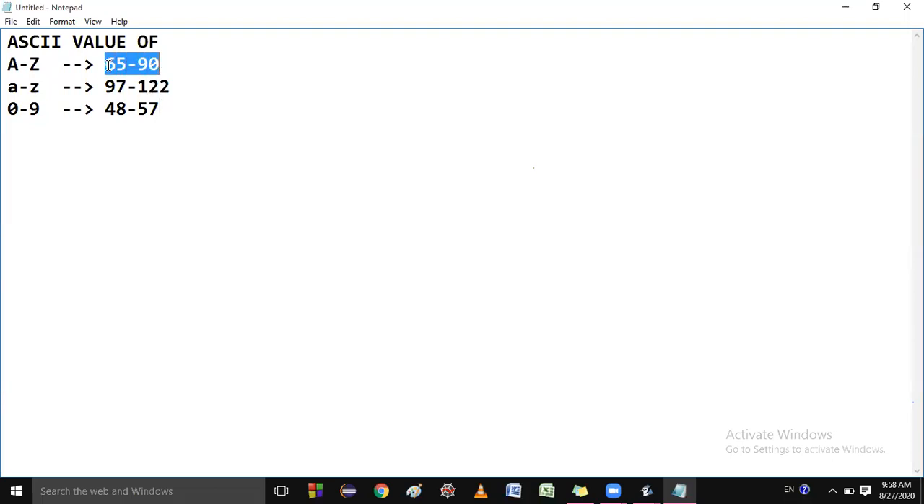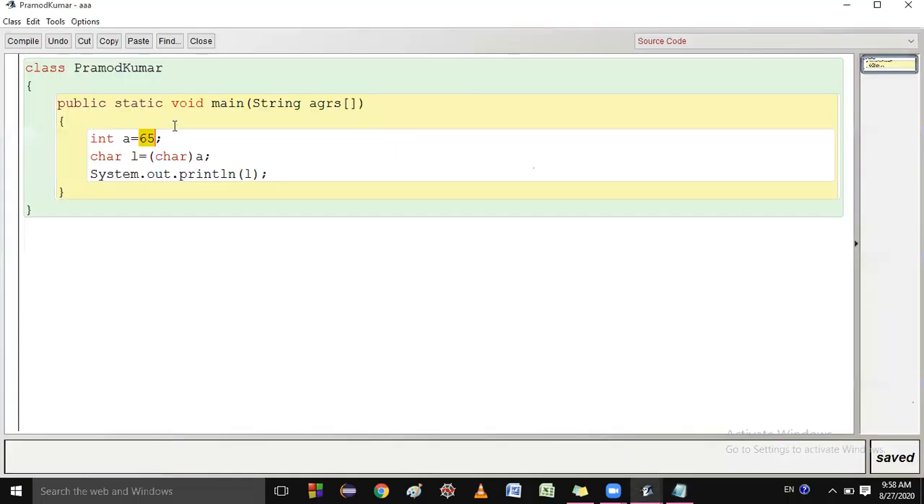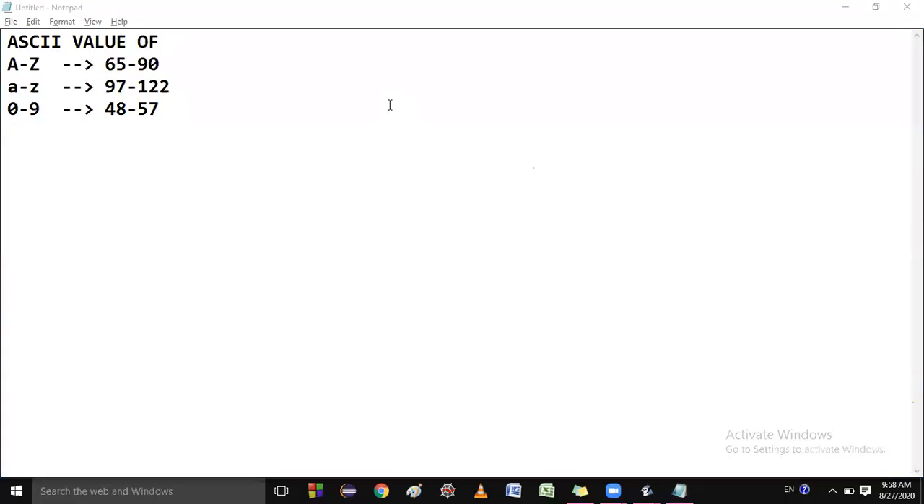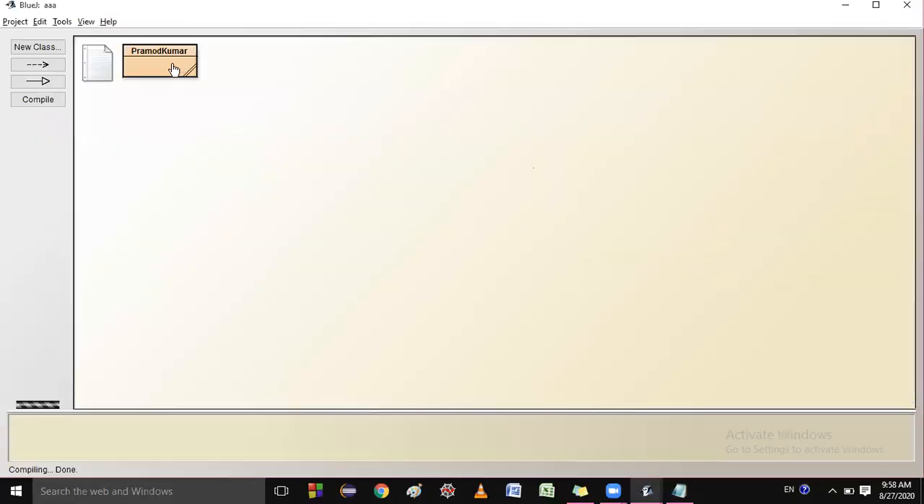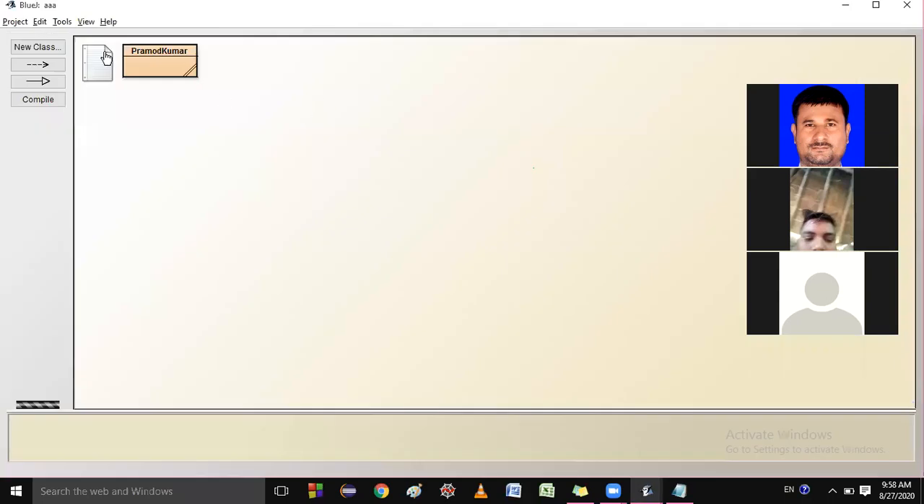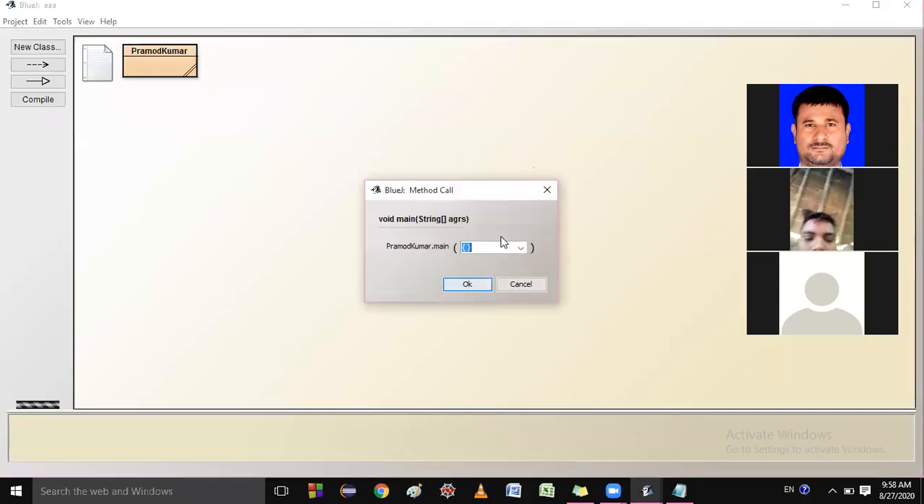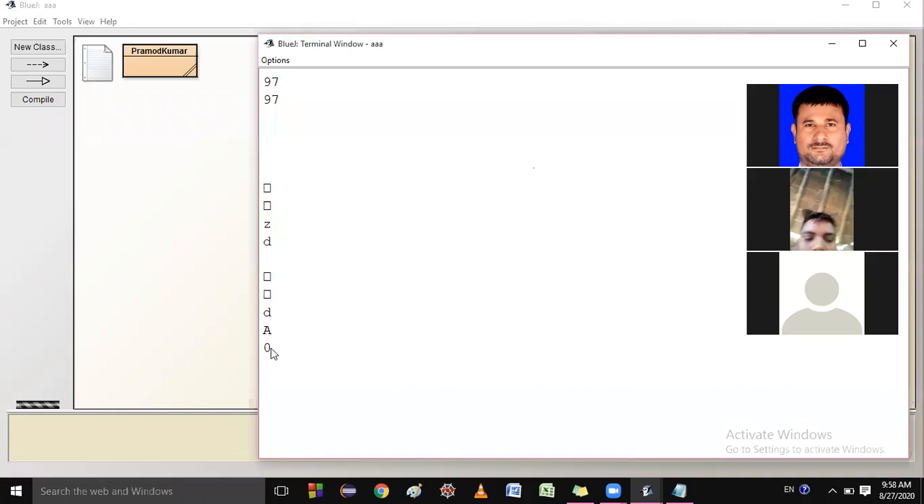This is not the integer value. These are the ASCII values. Is it clear to everyone? According to this only we will get the answer. If you write 48 and then convert, just see the answer. Run it. You get 0. I think you understand now.